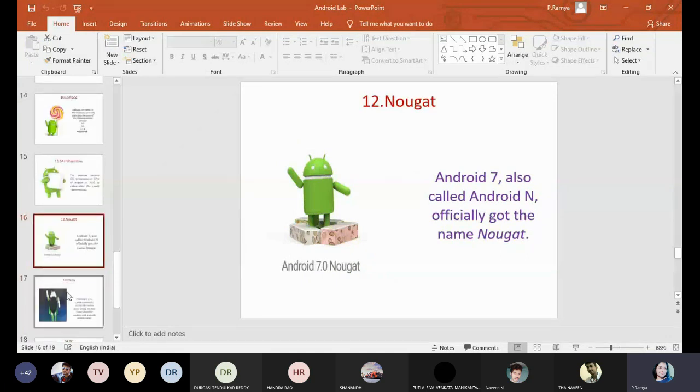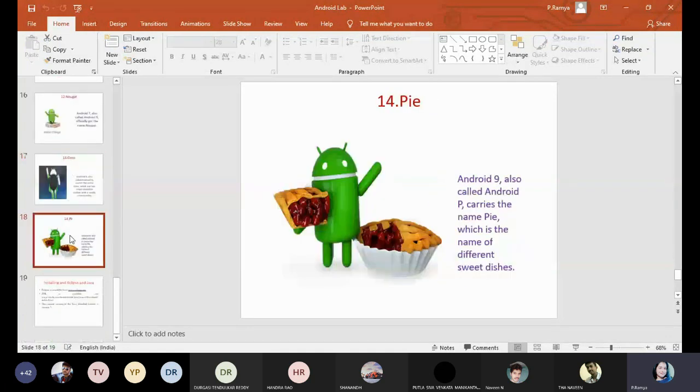So these are the basics. You must know the different versions of Android, the names of Android, and how Google releases each and every version of Android. All the Android versions are named after desserts, that means sweet items. If you have awareness of those statements, it is enough.